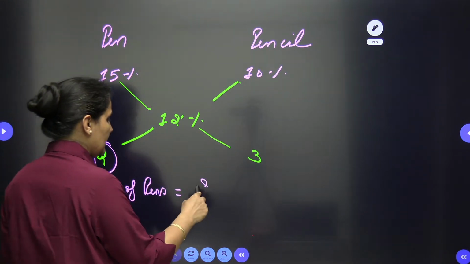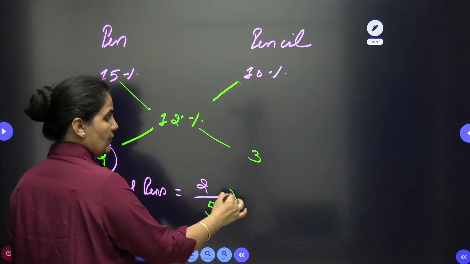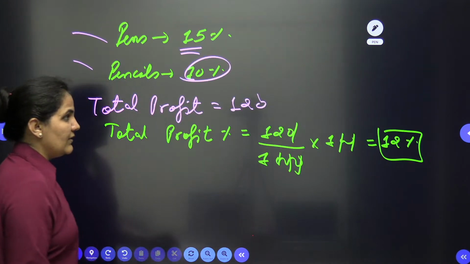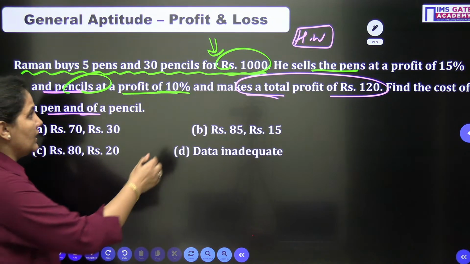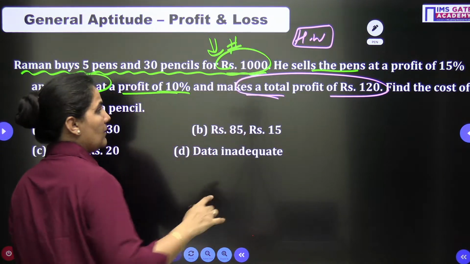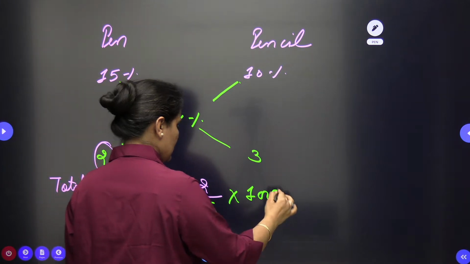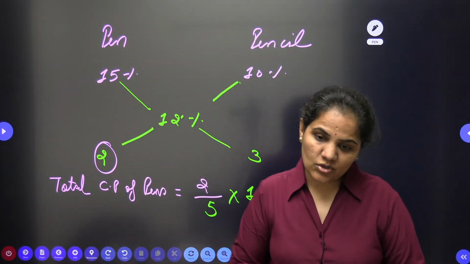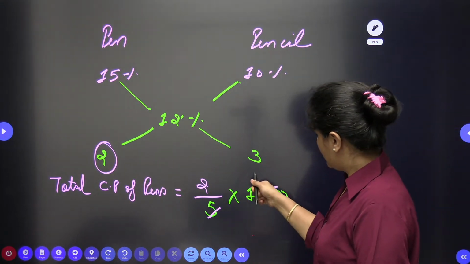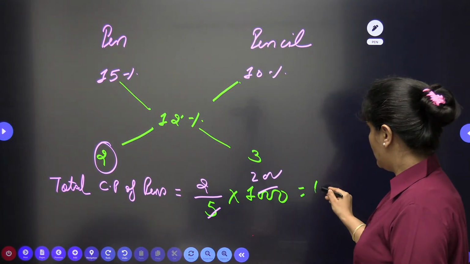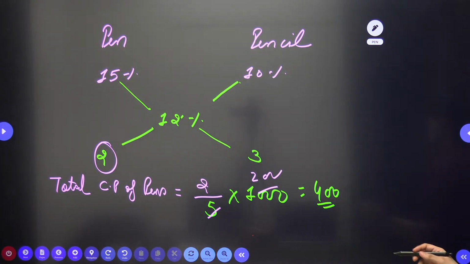So the total CP of pens will be 2 divided by the sum of the ratio, 2 plus 3, multiplied by the total amount. The total amount means the total price, which is 1000, so multiply by 1000. When you solve it, we get 2 fifths, 5 2 times is 200, so the total cost price of pens is 400.